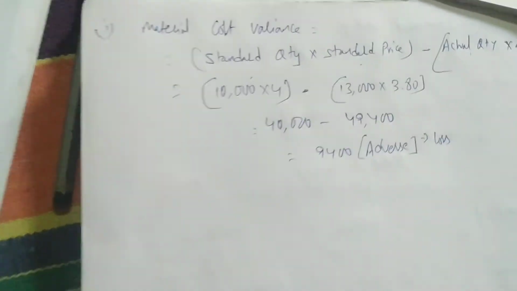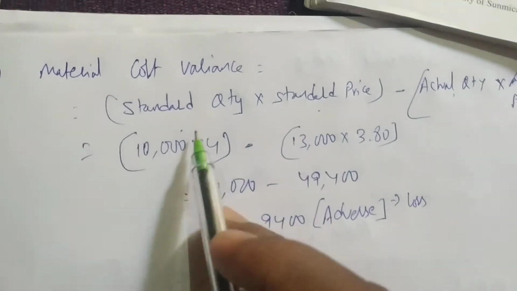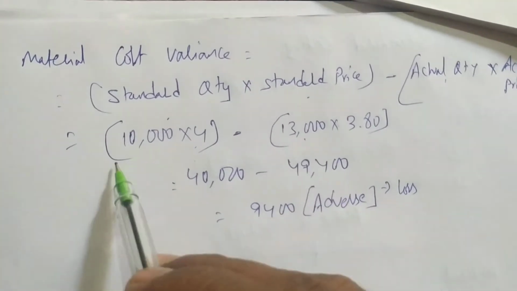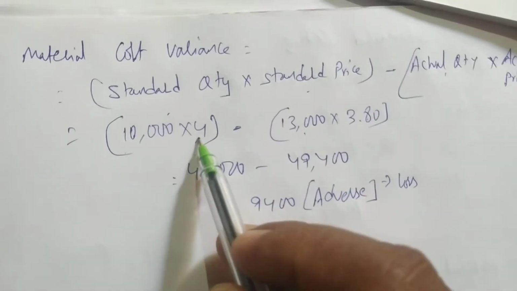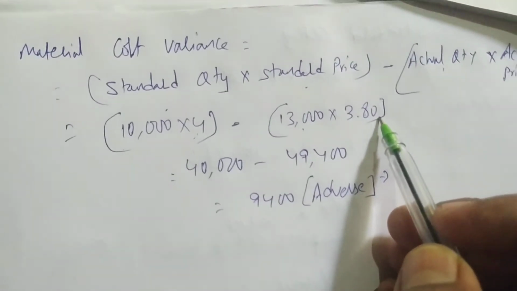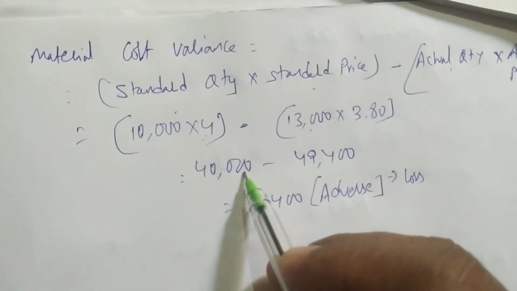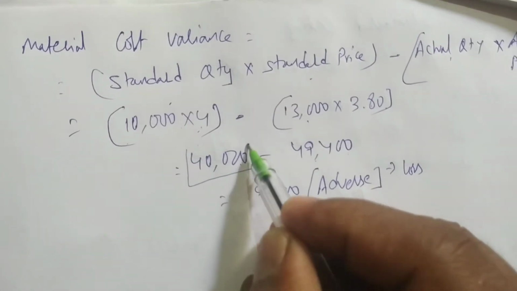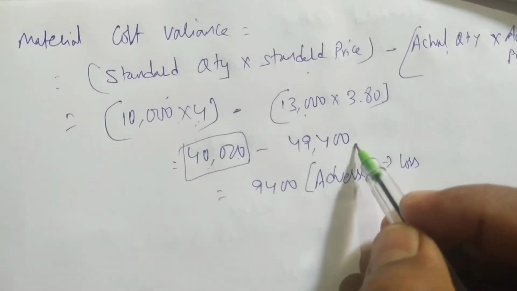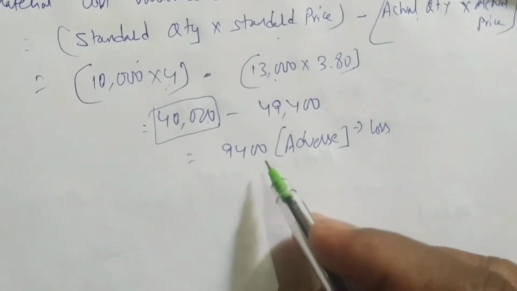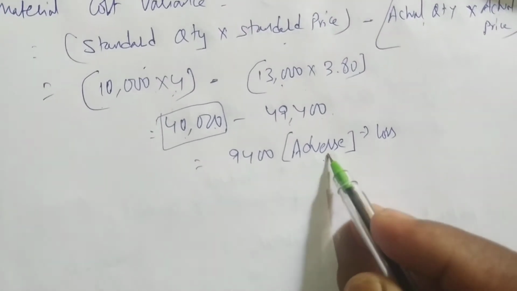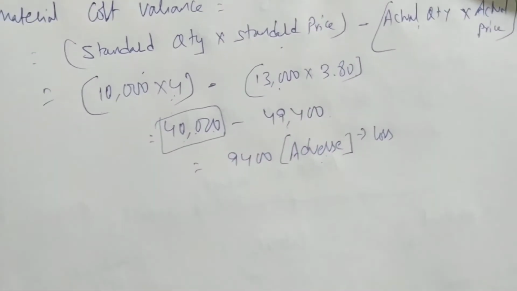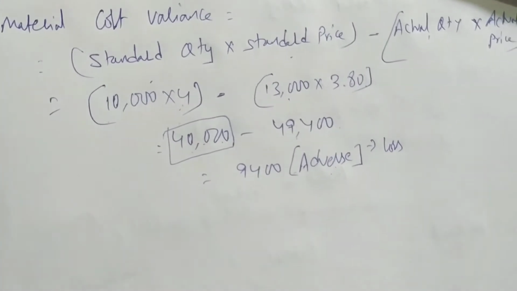I'll explain how. The company is saying you use only 10,000 in quantity at rupees 4, but they are using 13,000 quantity. 3,000 more they are using and the cost is reduced. They ask you to buy for 4 rupees but they purchase for 3.8. The company is saying to incur expenditure of 40,000 but they have incurred expenditure of 49,400. Extra they have incurred 9,400. This is adverse, written in brackets, and this is a loss. Because the company is saying only to incur 40,000 but they have incurred more. That is called adverse.